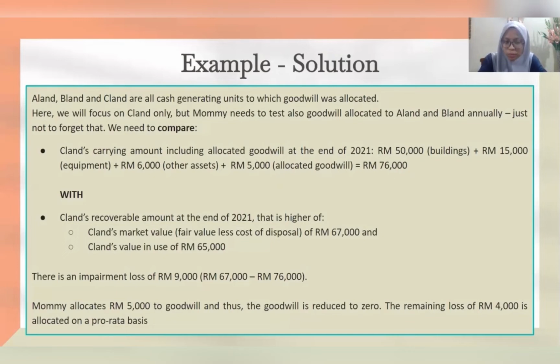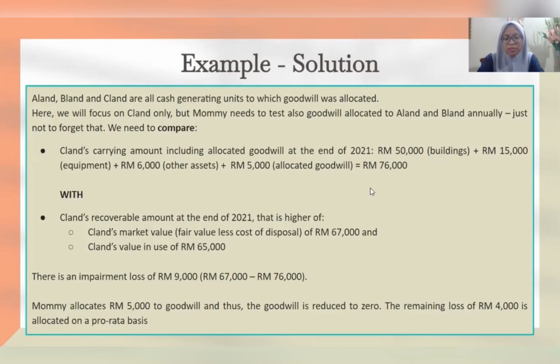And then we need to compare that with Clan recoverable amount at the end of 2021. That is actually higher of Clan market value of 67,000 or value in use of 65,000. So here we can see that for the recoverable amount at the end of 2021, we need to choose the higher of market value or value in use.